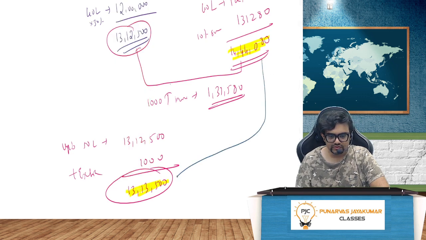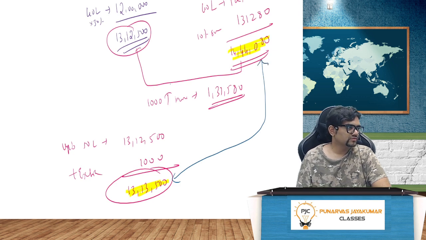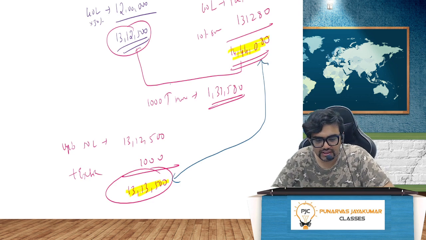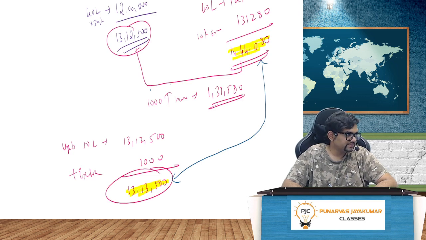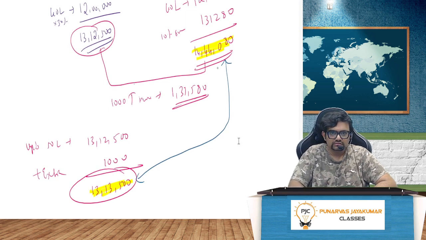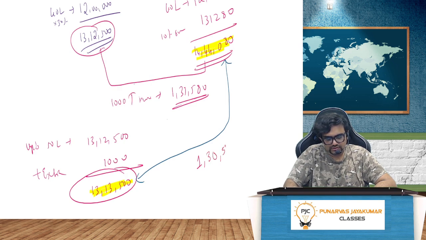The difference between the two, 14,44,080 and 13,13,500, is 1,30,580.